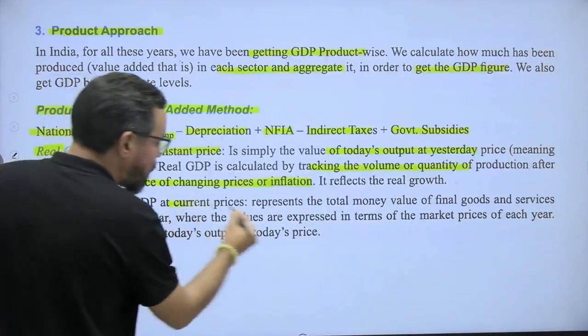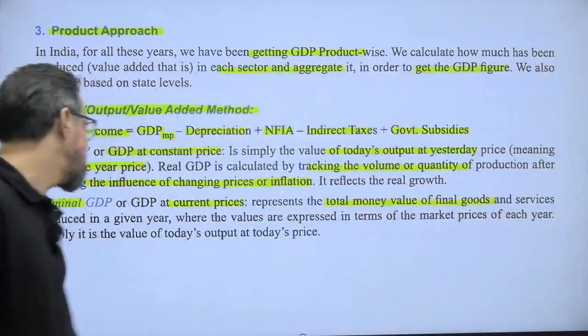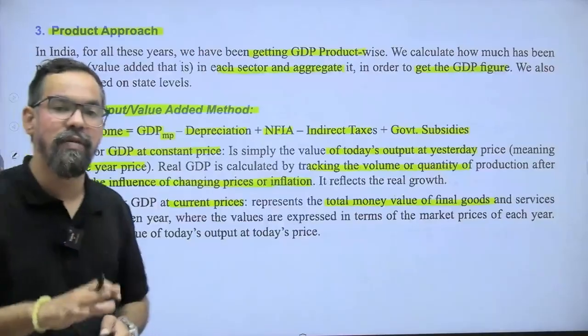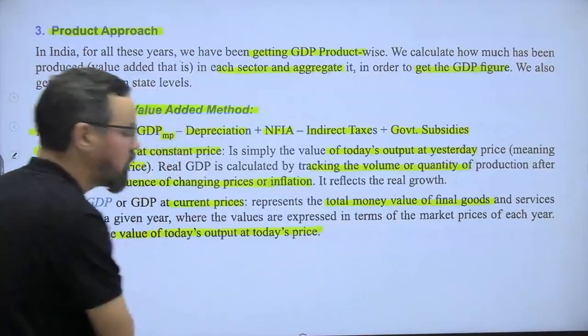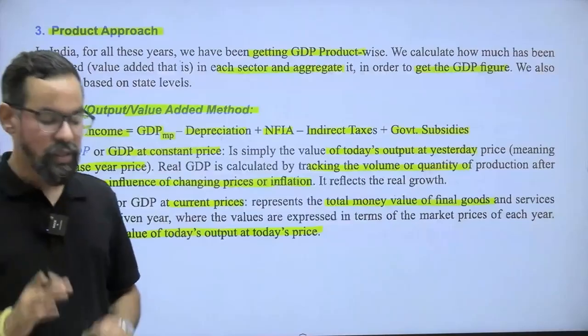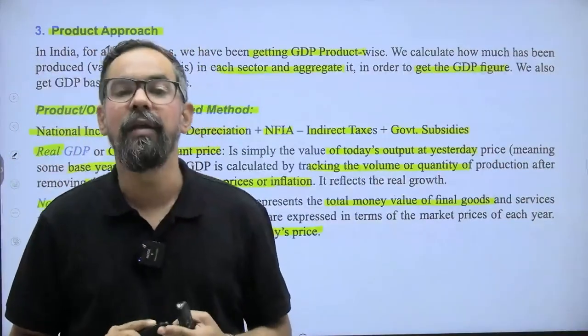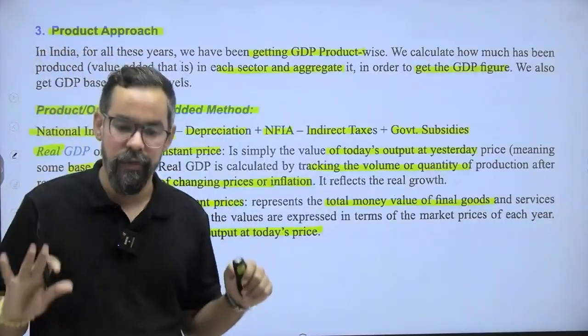Nominal is current prices, representing the total money value of final goods and services produced in a given year, where the values are expressed in terms of the market price of each year. So this is today's value at today's price. So these are the three methods: income method, expenditure method, and product or output method. I hope this is clear to everyone.